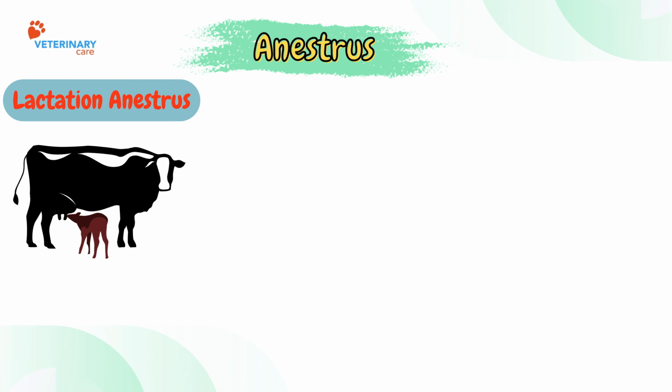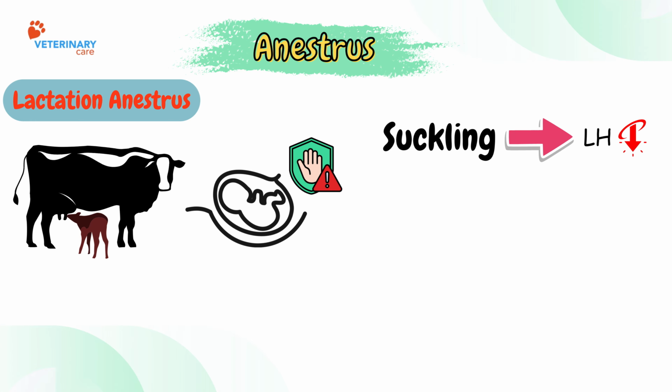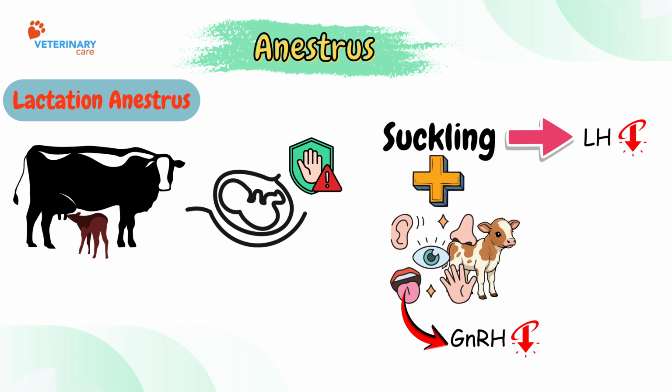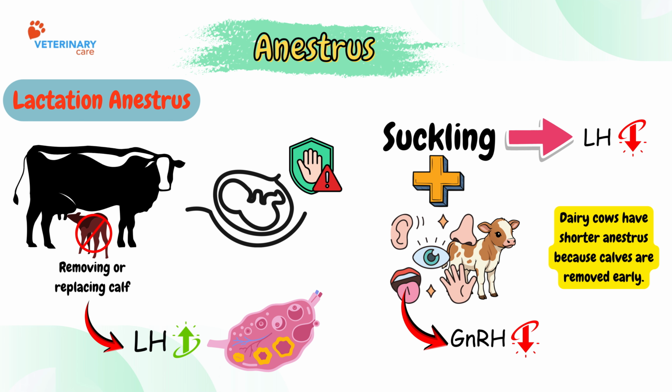Next, lactational anestrus occurs during lactation and prevents pregnancy while the offspring is dependent on the dam. It is not due to suckling alone. Although suckling lowers LH, sensory inputs like visual, olfactory, and auditory signals from the offspring also suppress GnRH. In cattle, the dam's own calf is critical; removing or replacing it increases LH and resumes ovarian activity. Dairy cows have shorter anestrus because calves are removed early.